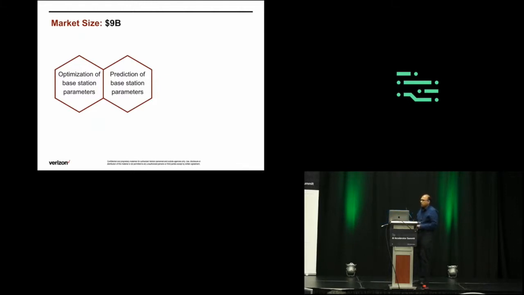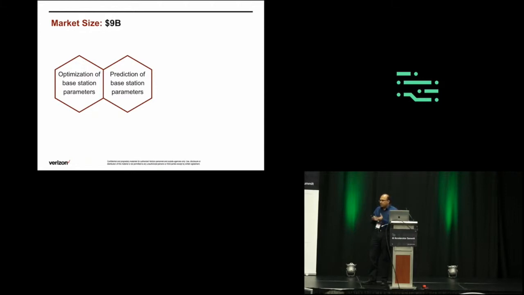What we are trying to solve here is a couple of key things on optimization of the base station parameters. How do we optimize the base station parameters in the best possible way? The current way of doing things is a manual way, where network operators make random changes to the parameters and try to bring those KPI values in bound.